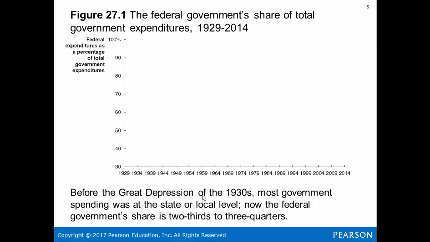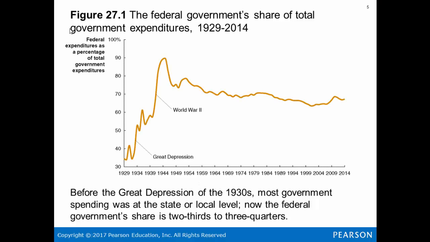Federal government's share of total government expenditures. On this axis, we have federal government expenditures as a percentage of total government expenditures, and then this is the timeline. Before the Great Depression of the 1930s, most government spending was at a state or local level. Now, the federal government's share is 2/3 to 3/4, depending on when it's happening.